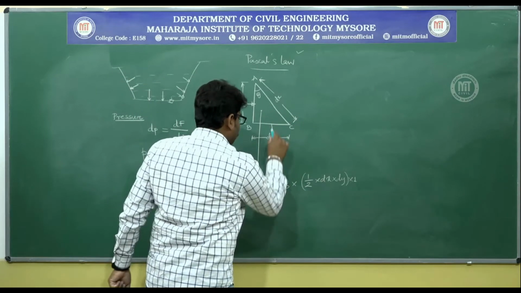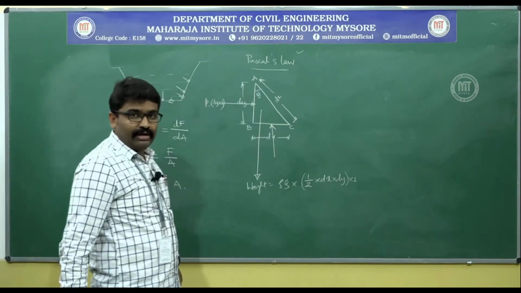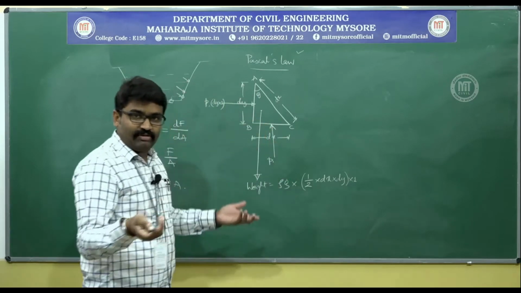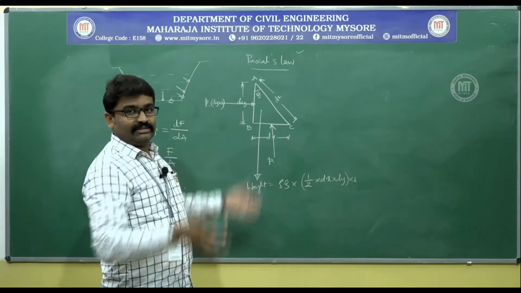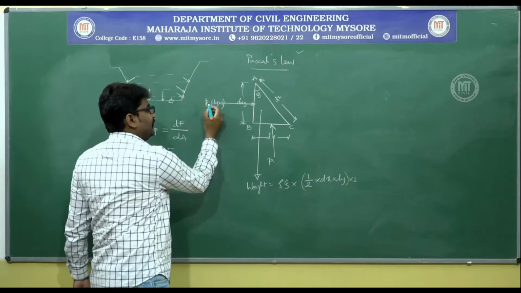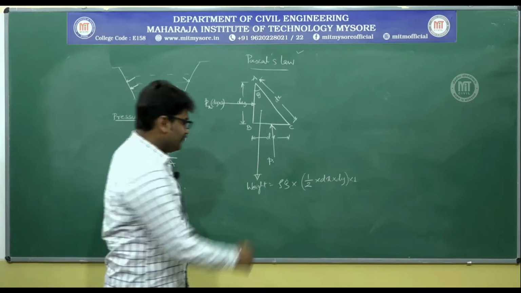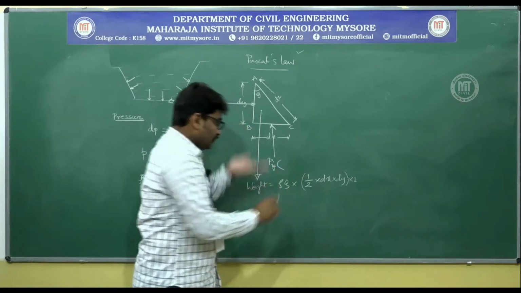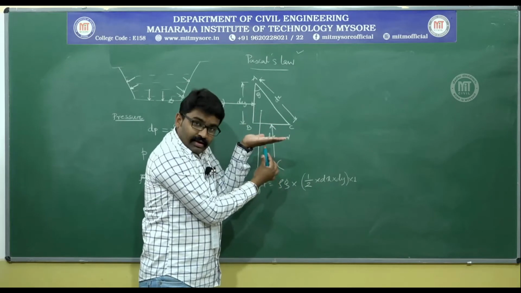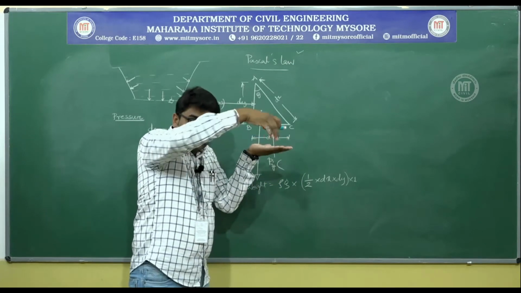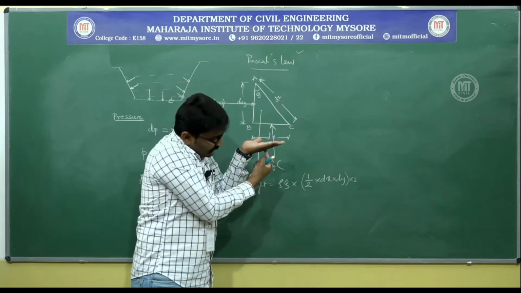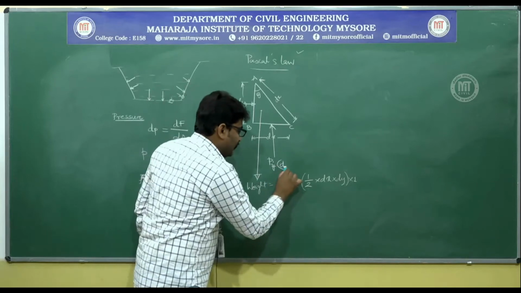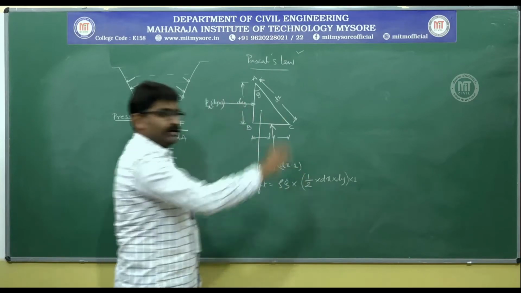Similarly, I will have to consider the pressure force in y direction. How do I calculate the pressure force in y direction? The intensity of pressure is P, it does not change. That is what we have to prove: pressure in all the directions is the same. So, this is in x direction, I will take this as Px. This is in y direction, I will take this as Py, and similar to this, it is acting on this face. In this direction I have taken the dimension as 1. What is this? I have written clearly that it is dx. So Py into dx into 1.